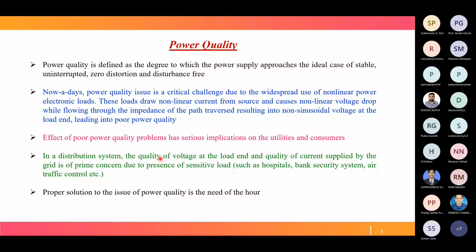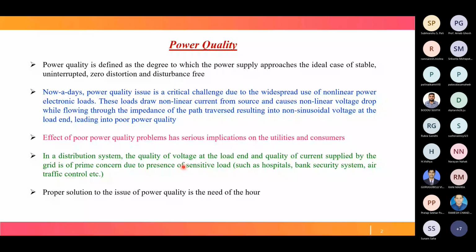There is very important data in bank systems, so we want quality supply. Otherwise we may lose data and our activity may be hampered. That's why we require good quality power. A proper solution to the issue of power quality is the need of the hour.